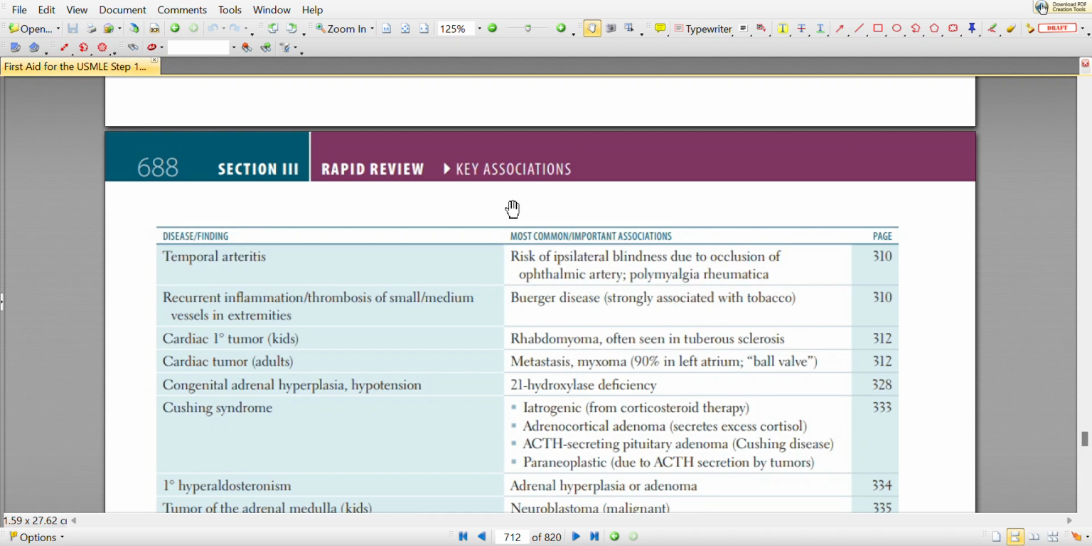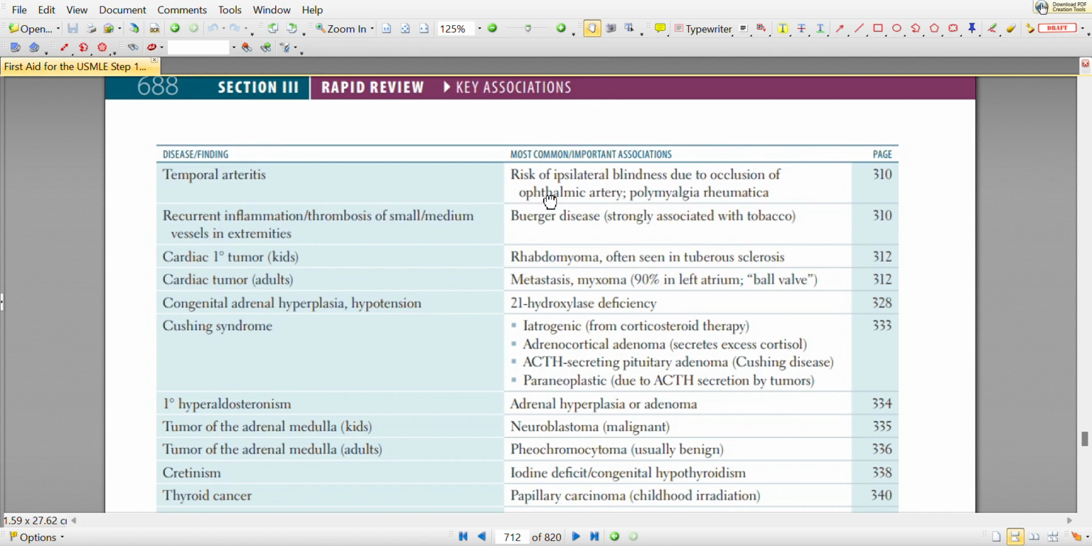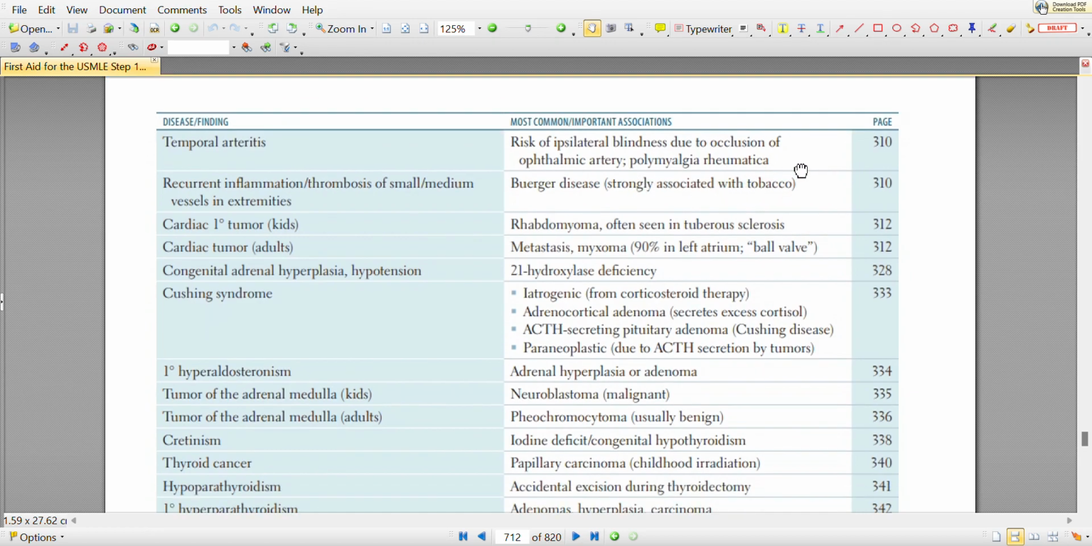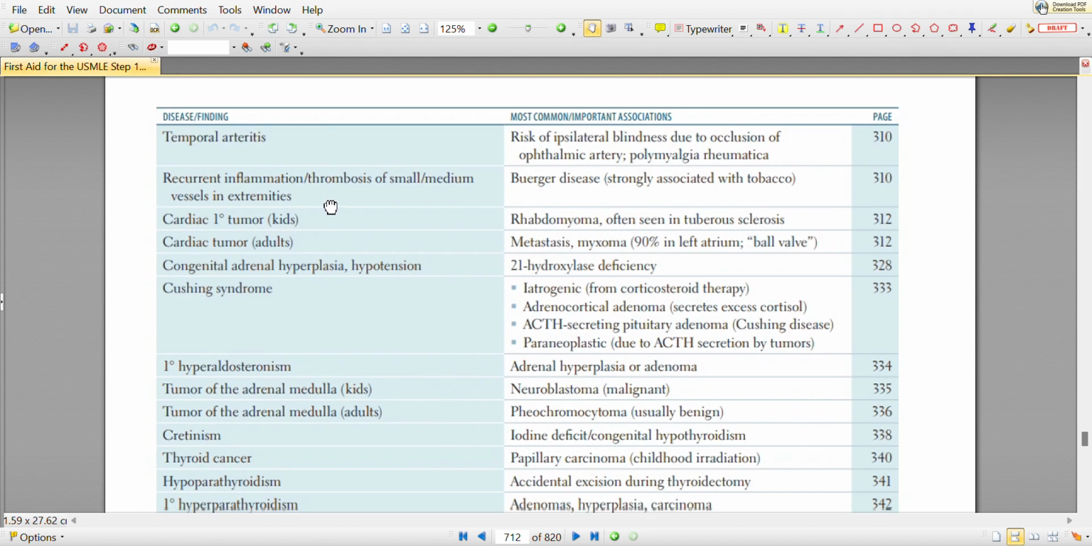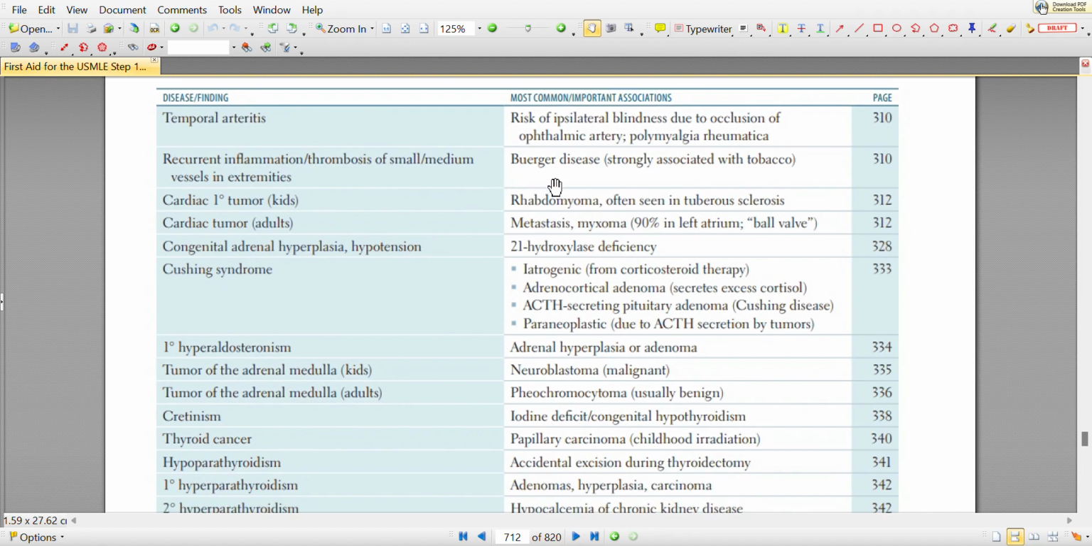Part 2 for our key associations of disease or findings and the most common cause or important association. Temporal arteritis is associated with risk of ipsilateral blindness due to occlusion of the ophthalmic artery, or polymyalgia rheumatica. Recurrent inflammation or thrombosis of small or medium vessels in extremities is commonly associated with Buerger's disease, strongly associated with tobacco.